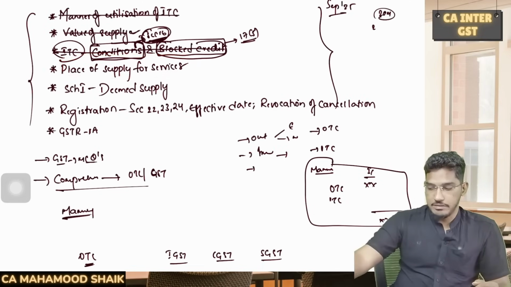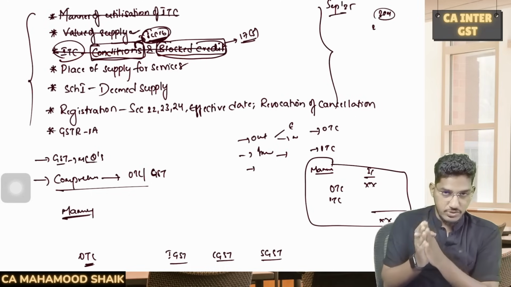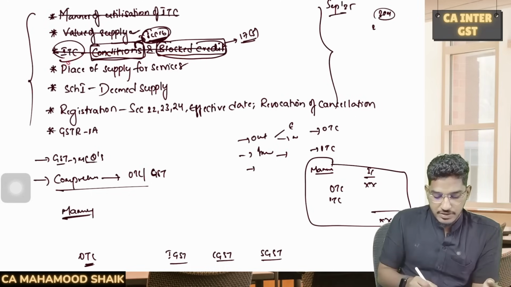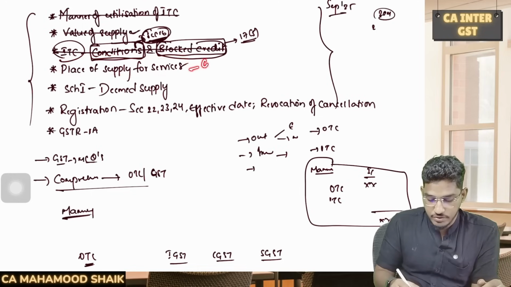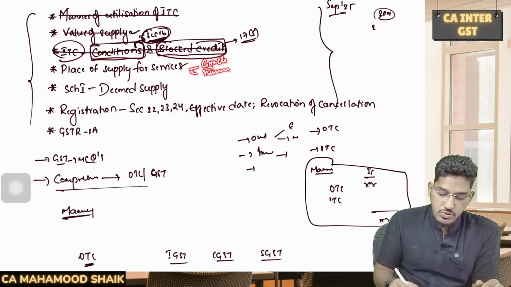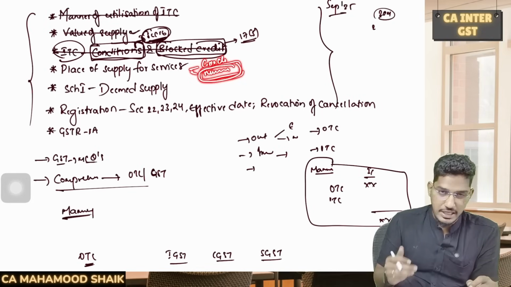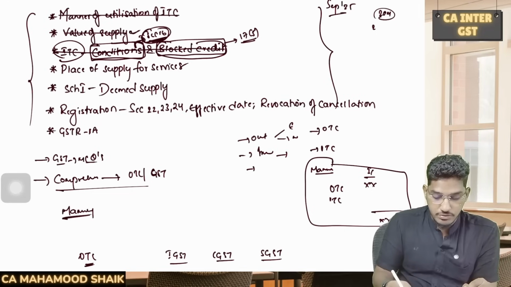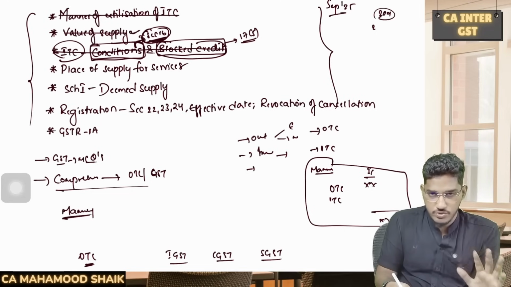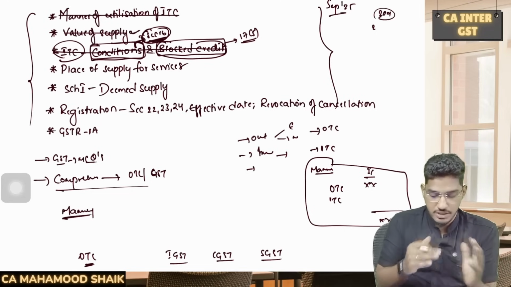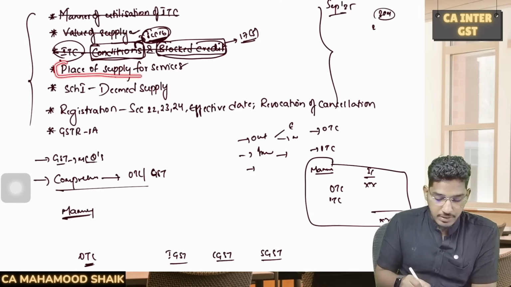So as you all are aware about the importance of the chapter place of supply. In that place of supply chapter also we have two parts. One is how to determine the place of supply for goods, and the other one is how to determine the place of supply for services. So now I am going to concentrate on how to determine place of supply for services. Why? Because this is one such area where a compulsory question is going to come from.